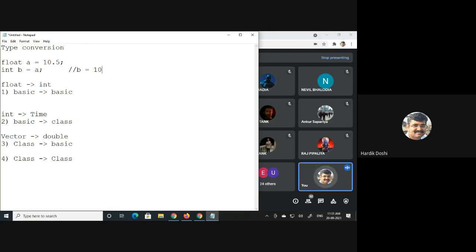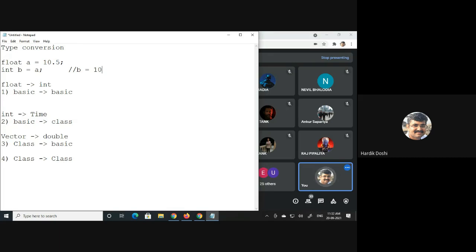But what about this now? If I want to convert int to time, what is time? Time is a class. What type of class is this? Can I say it is user defined? Will the compiler know what it will be?